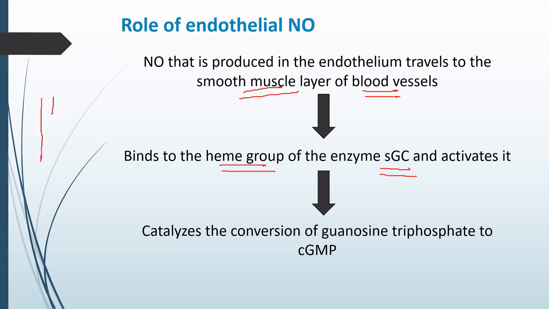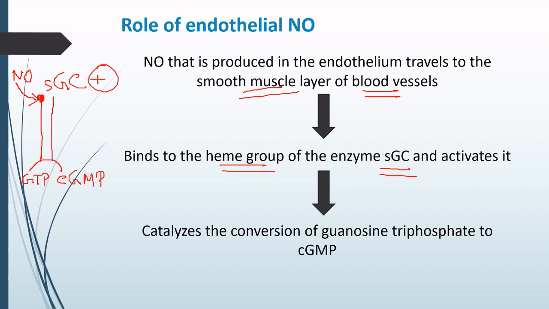Now this guanylyl cyclase is available as a heterodimer. This guanylyl cyclase has a heme group attached. To this heme group, the nitric oxide comes and binds itself. Due to this binding of the nitric oxide, the soluble guanylyl cyclase is activated. And once it is activated, it converts GTP or guanosine triphosphate to cyclic GMP.